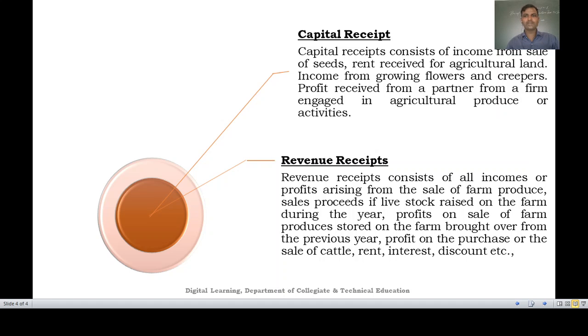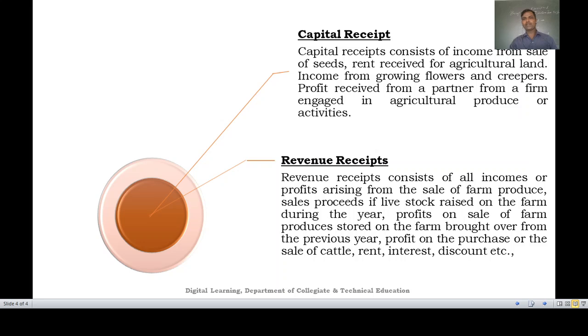from growing the flowers and the creepers, the profit received from a partner from a firm engaged in agricultural produces or activities. From the agricultural point of view, if we have to examine or explain an agricultural receipt, we should know that if there is an income from sale of seeds, the seeds which are grown by us, if there is an income which we are going to generate, that will be considered as a capital receipt.